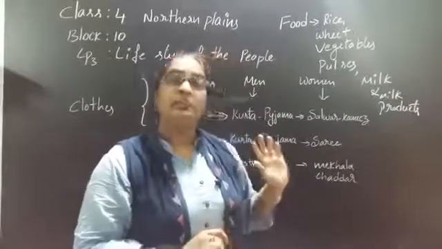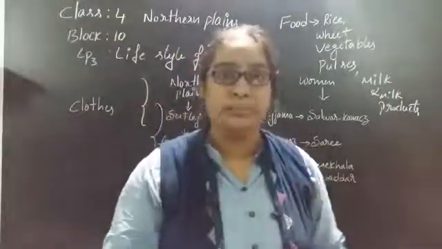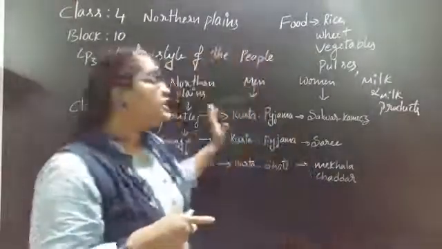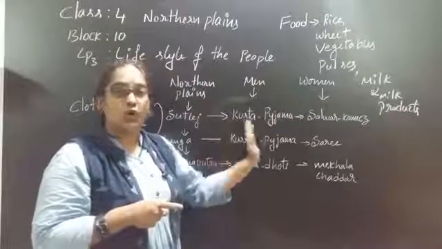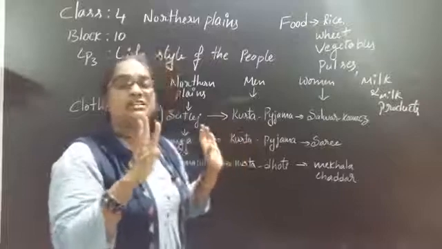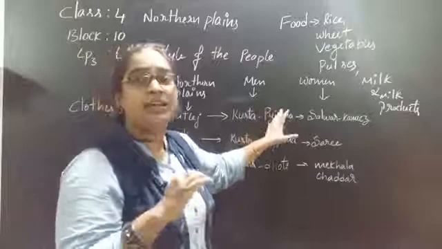Yes, the northern mountains are a physical feature where we can see a lot of snowy mountains, and there the place will be very cold. But the northern plains are flatlands. Here we have no cold climate. Here we have an equal climate. That means three seasons are very common here. That's why we have a normal lifestyle.